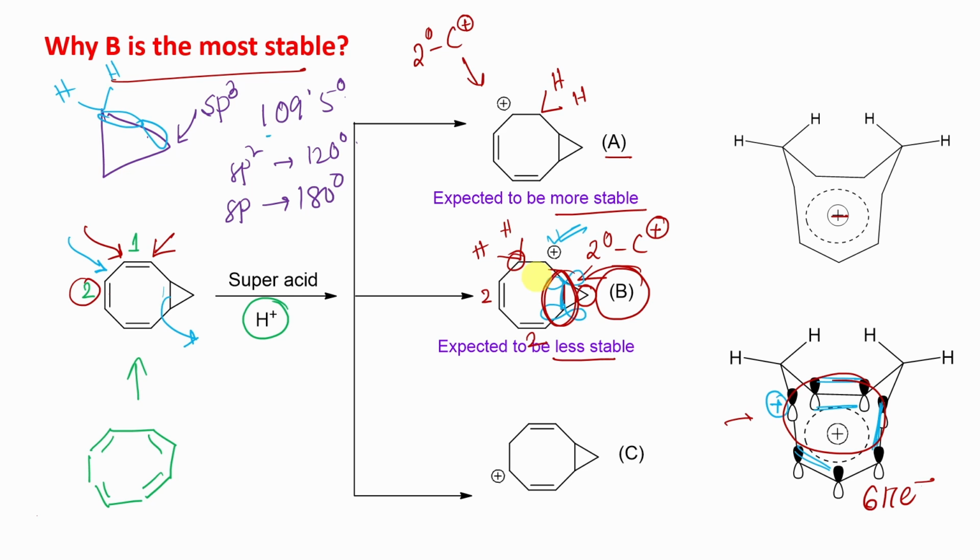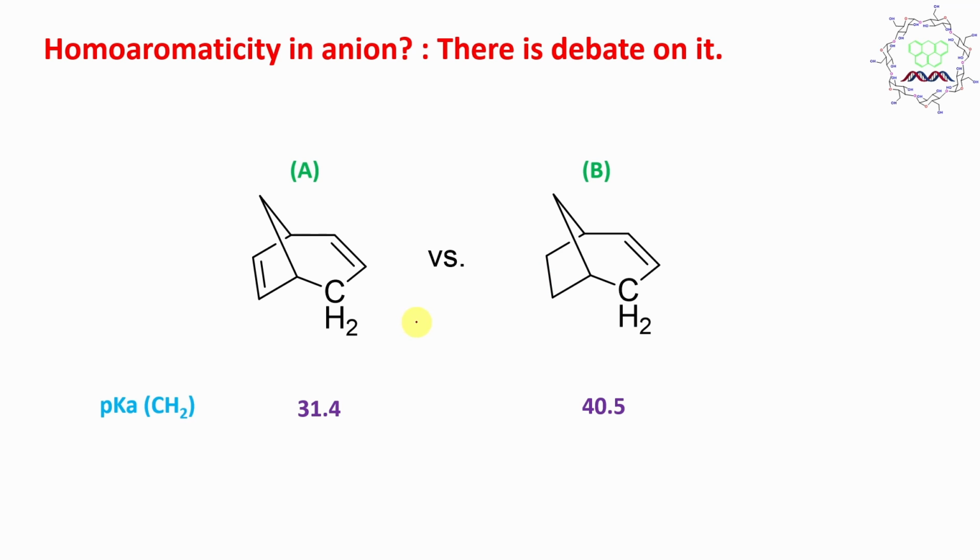Now let's go to the next example. Can homoaromaticity be observed in an anion? Actually there is a lot of debate. Now look at this example. If you look at these two examples, the only difference is the double bond. Now here the pKa is 31.4, whereas there it is 40.5. A very high difference. The question is why? So this phenomenon could be explained on the basis of homoaromaticity.